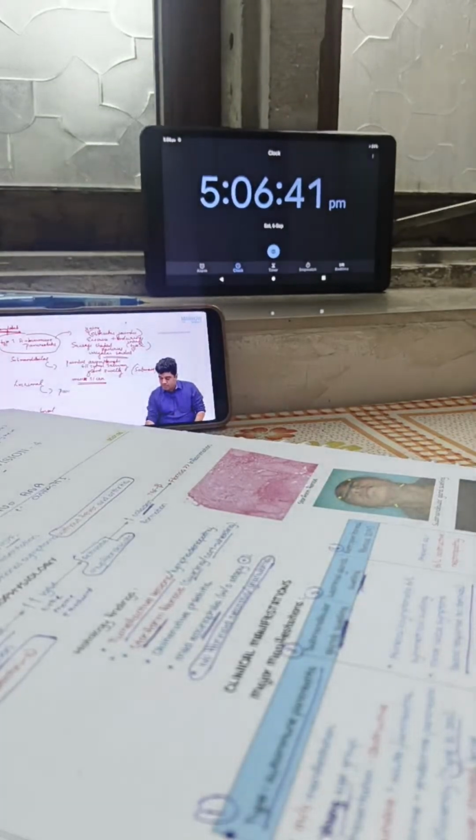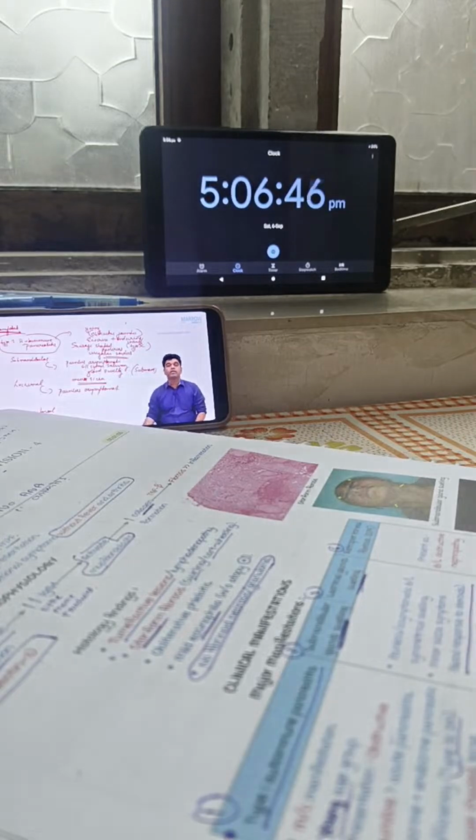Lacrimal gland is also a painless, asymptomatic, bilaterally symmetrical swelling. So painless, asymptomatic, bilaterally symmetrical swelling. The submandibular gland and lacrimal gland swelling together was called Mikulicz syndrome in the past. Now Mikulicz syndrome is being reclassified.